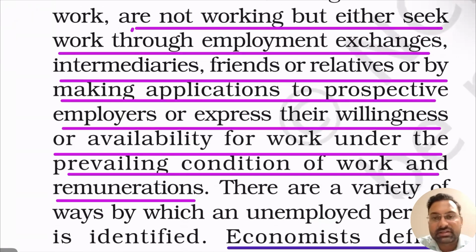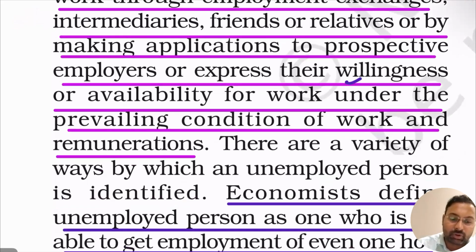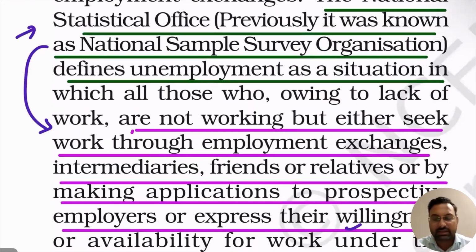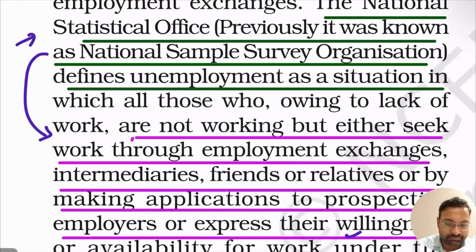They are searching using intermediaries, friends or relatives, etc. So people are willing to work but they are not able to get work. This is what is called unemployment according to the NSSO, or National Statistical Office, right.